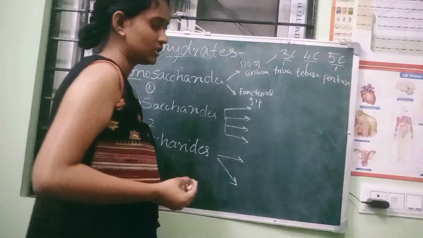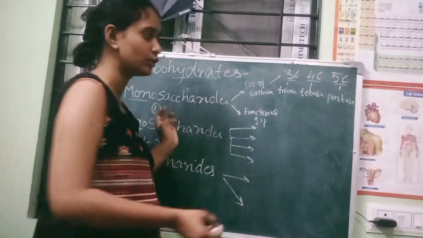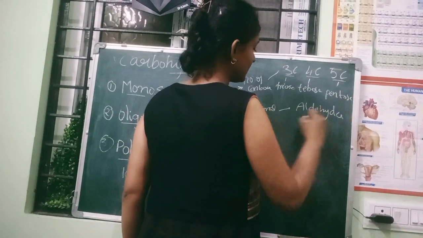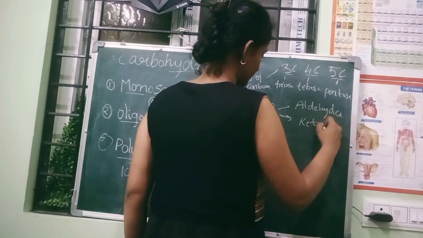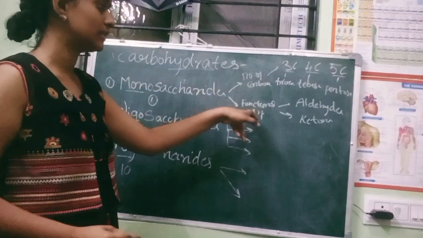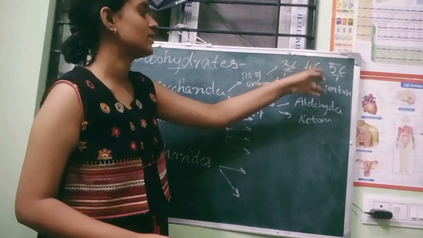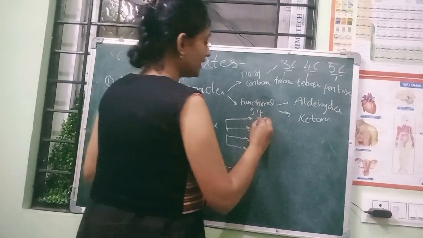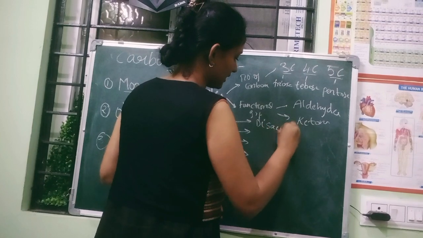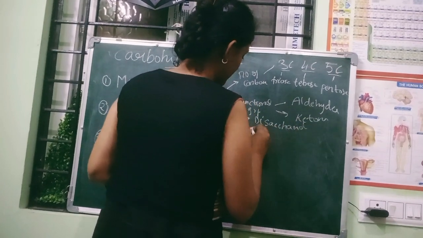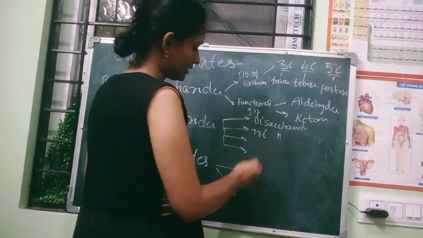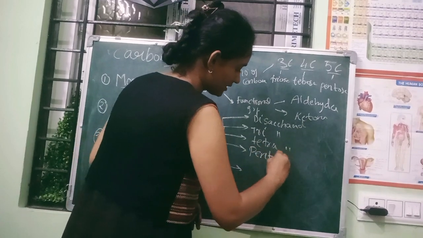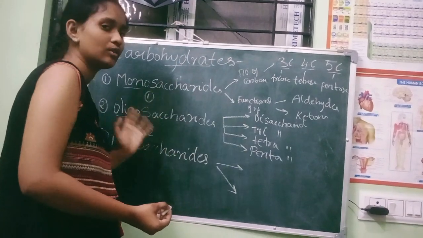Based on functional group, just now we saw what those two functional groups are. The first one is aldehydes and the other one is ketones. So these are the two subunits of monosaccharides, and in those you have examples like this. Now, in oligosaccharides we have 4: first disaccharides, trisaccharides, tetrasaccharides (tetra means 4), and pentasaccharides (penta means 5). So these are the 4 things under oligosaccharides.